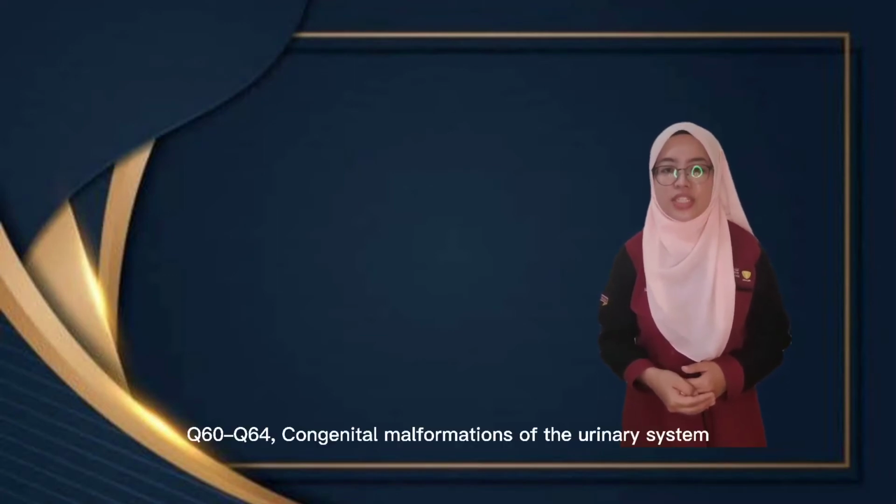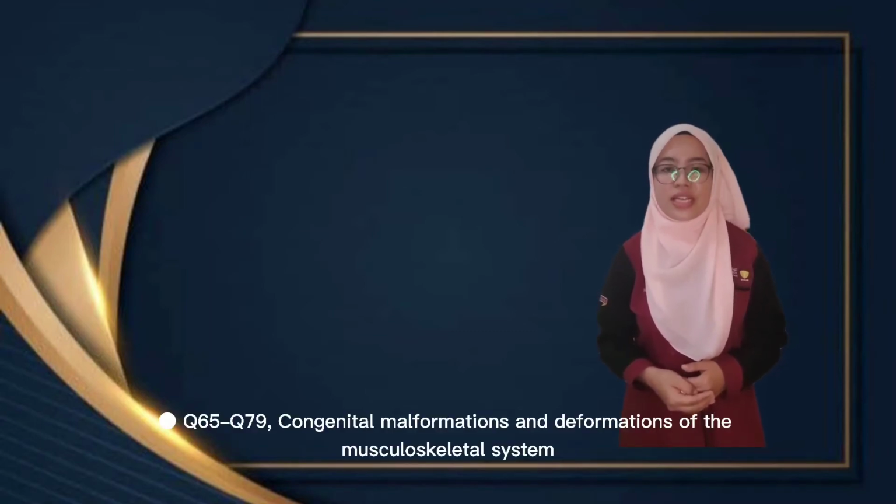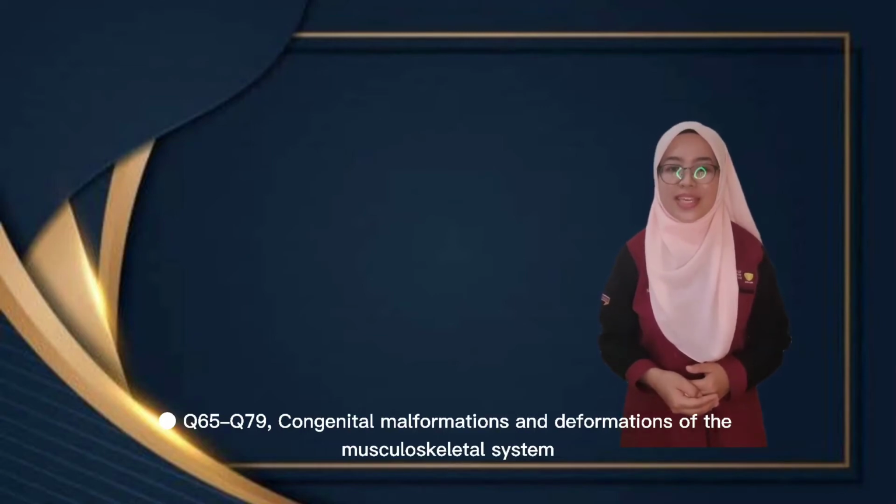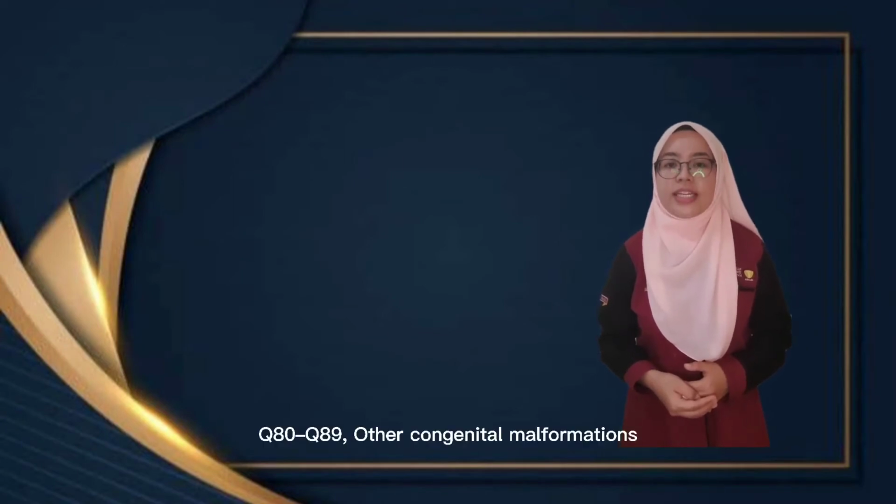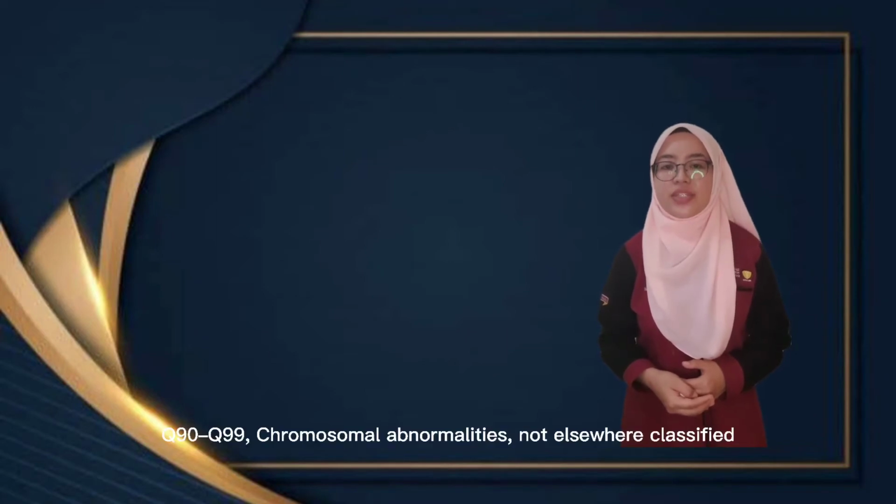Q60 until Q64 is congenital malformation of the urinary system. Q65 until Q79 is congenital malformation and deformation of musculoskeletal system. Q80 until Q89 is other congenital malformation. Q90 until Q99 is chromosomal abnormality, not elsewhere classified.